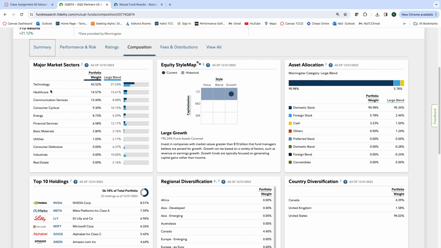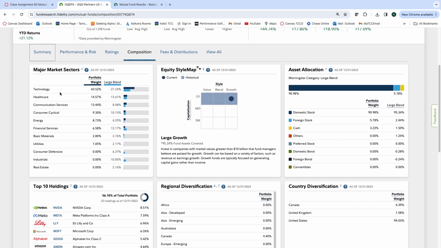This will tell us what is the market sector. A lot of technology, a lot of healthcare. All right, that's basically the big blend that they have, the weight of their portfolio. Consumer cyclical stocks, communication stocks, energy, financial services. So it's certainly spread out through the economy, but you can see big things in technology and healthcare.